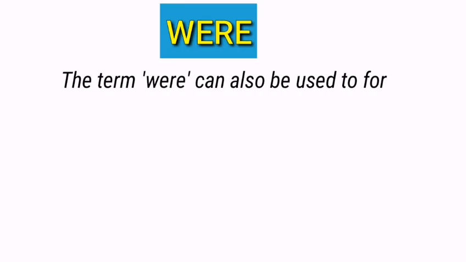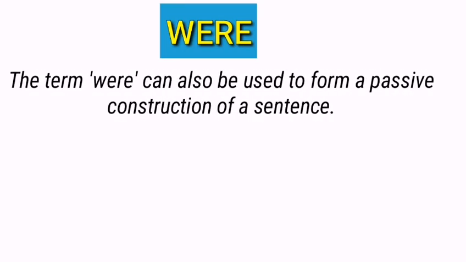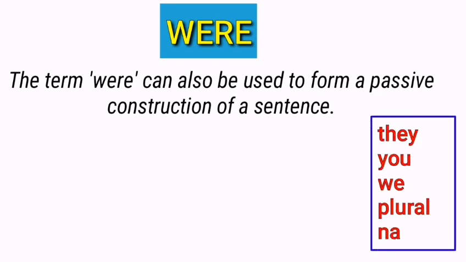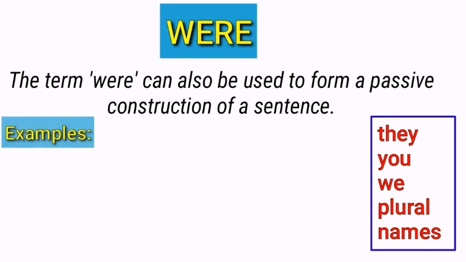The term "were" can also be used to form a passive construction of a sentence. Simply, it means that this word is also used to make passive voice. But you need to remember that in passive voice it is used with these subjects: they, you, we, and plural names. Just look at these examples.